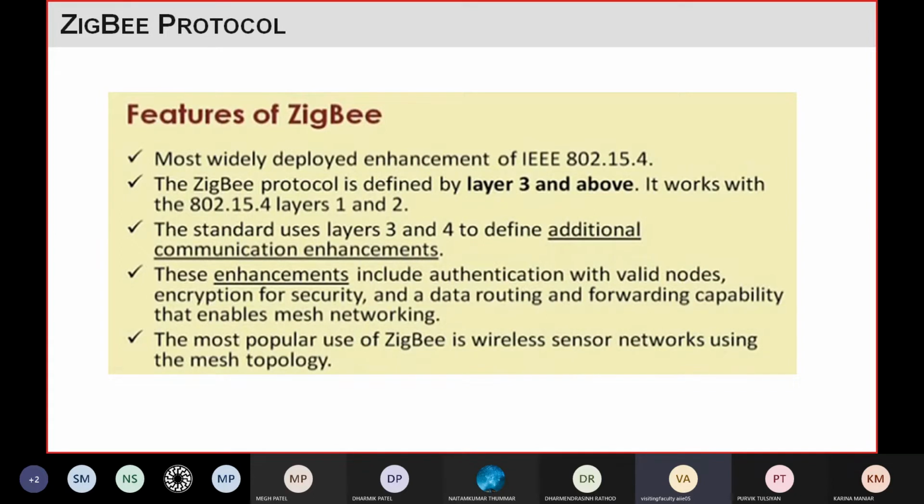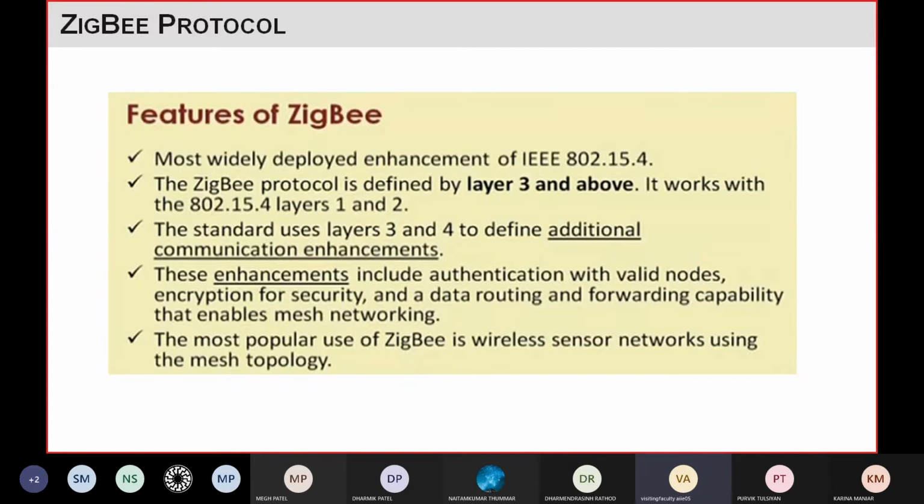But this ZigBee protocol definitely uses the first two layers as well. Along with that, it also uses layer 3 and above layers, so it is using all the layers. The ZigBee protocol is defined by layer 3 and above layers, and for the first two layers it directly uses IEEE 802.15.4.